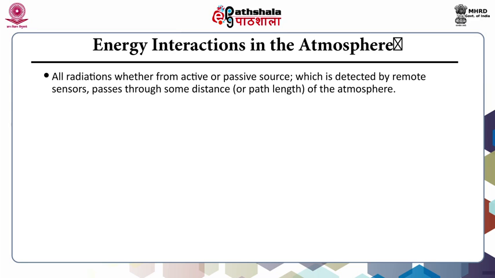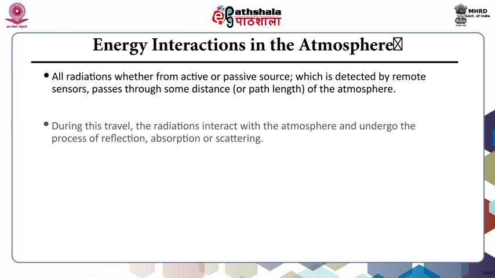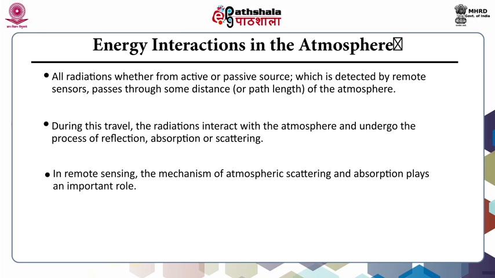All radiations, whether from active or passive source, which are detected by a remote sensor, pass through some distance or path length of the atmosphere. During this travel, the radiations interact with the atmosphere and undergo the process of reflection, absorption or scattering. In remote sensing, the mechanisms of atmospheric scattering and absorption play an important role.